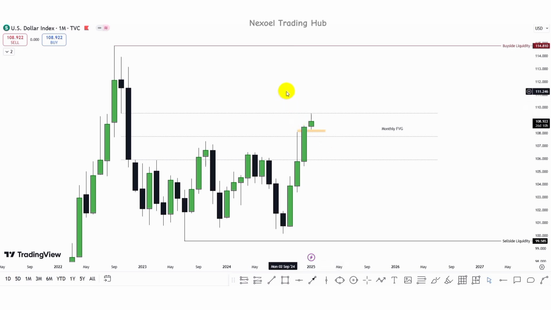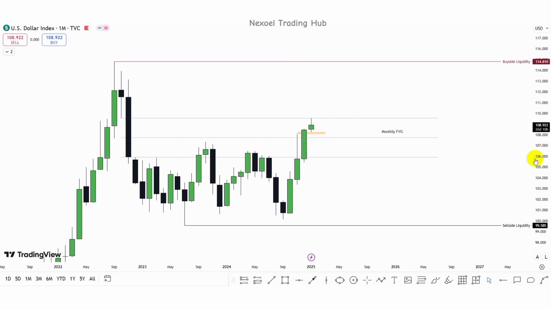So this is DXY, and we're going to start off from the monthly time frame. What we can see from the monthly time frame is that here is our sell side liquidity. We have our buy side liquidity. Last year I told us to expect more bullish move into this monthly fair value gap because we saw price failing to take out the sell side liquidity, and then we started having this bullish momentum.